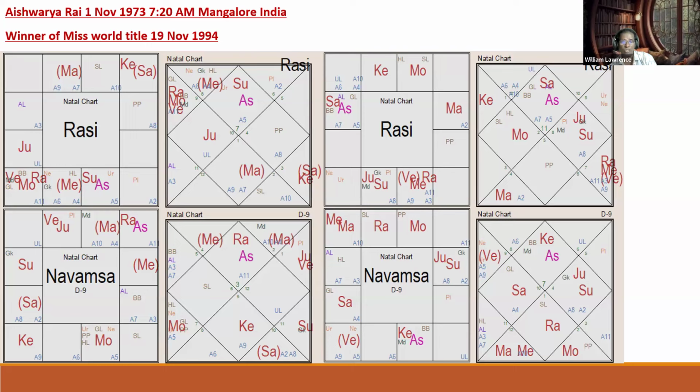On the day she became Miss World, Jupiter is in the 11th over her Mercury. And what is Mercury? Mercury is the 9th lord in the 11th house from Jupiter. Jupiter comes to the 11th house over her 9th lord. So for such a big win, Jupiter must be very well placed.